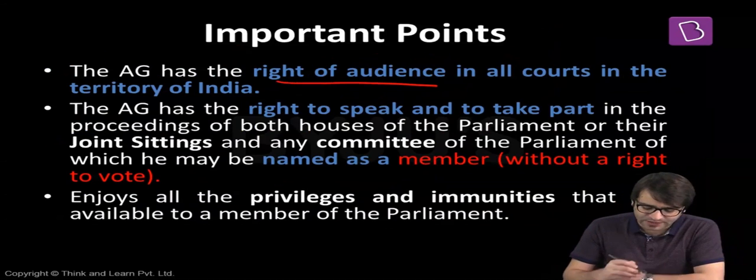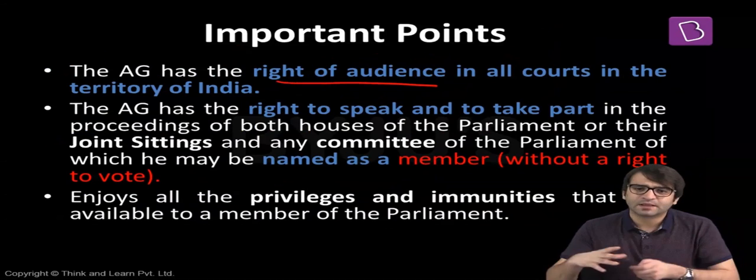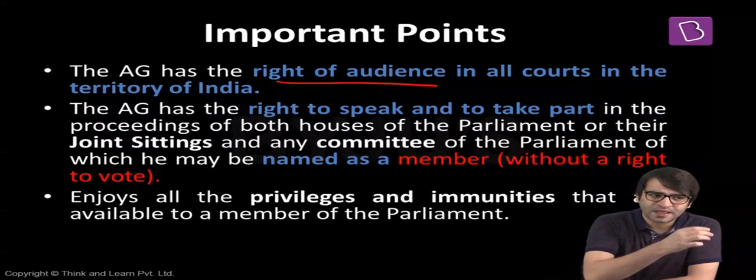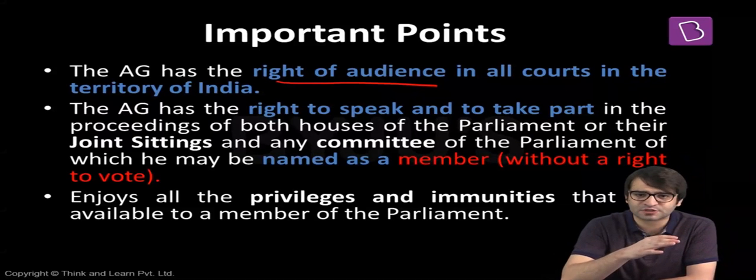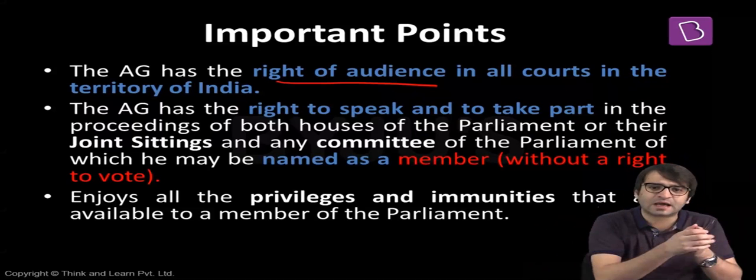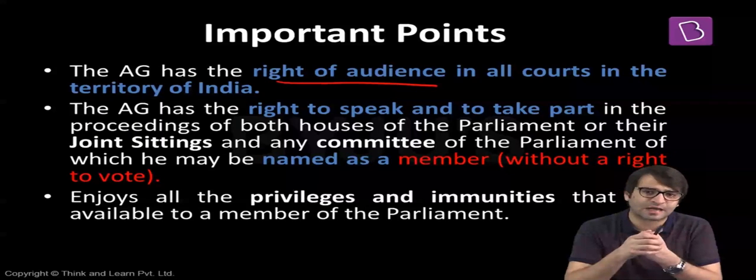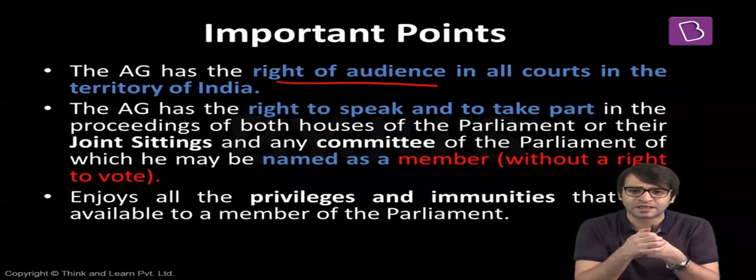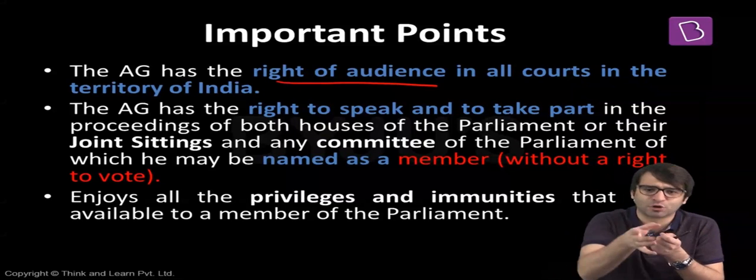The Attorney General has the right of audience in all courts in the territory of India. What does that mean? Let's say, for example, there is the Kerala High Court. And in the Kerala High Court, there is a case being heard by the Chief Justice of the Kerala High Court concerning 2 parties. Government of India is not involved. It's a case between 2 parties. Now, if you were to enter the Kerala High Court, and if you were to seek the permission of the Chief Justice that I should also be heard on this case, the court will ask you a simple question. How are you related to this case? What is your locus standi on this case? Why should we hear you?